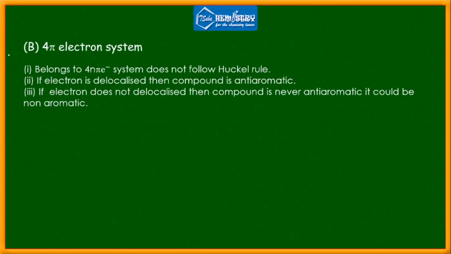Next we have the 4 pi electron system. In a 4 pi electron system, a few points you have to again keep in mind. It belongs to the 4n pi system and does not follow Huckel's rule. So if your compound contains 4 pi electrons, then it does not follow Huckel's rule. If the electrons are delocalized, then the compound is anti-aromatic. If the electrons are not delocalized, then the compound is never anti-aromatic; it could be non-aromatic. Mind it, this is very important.